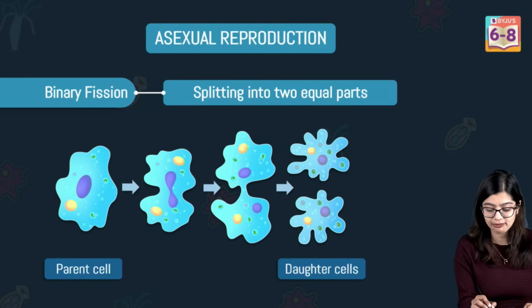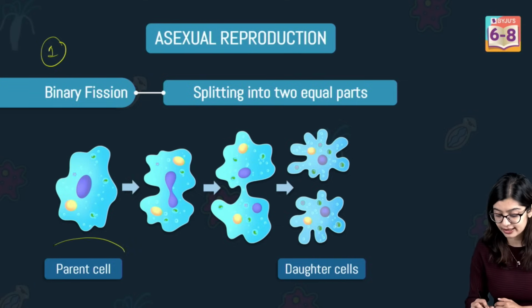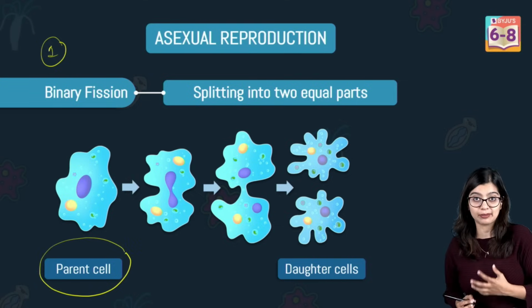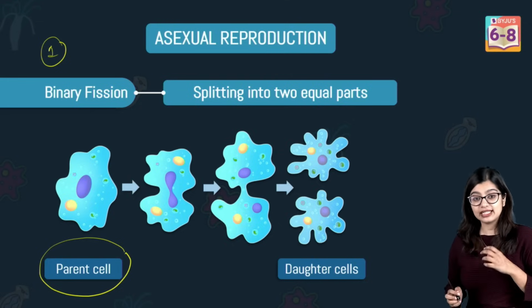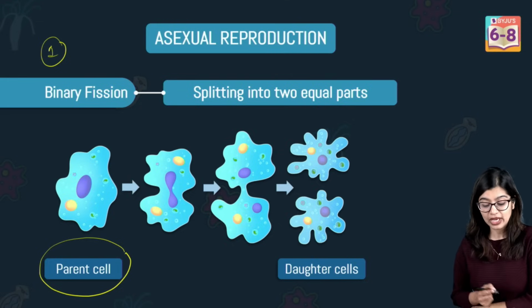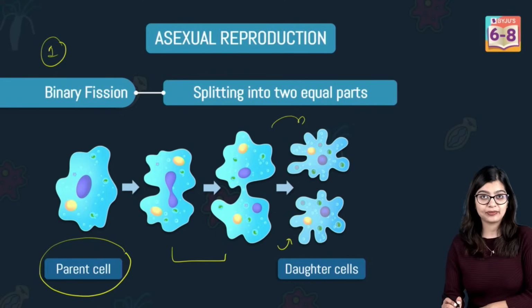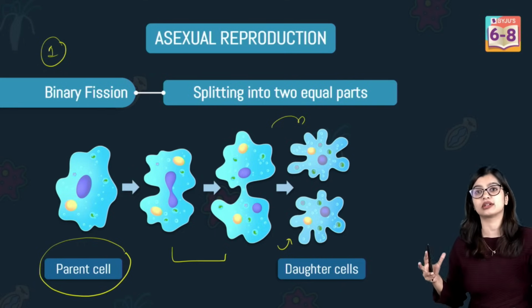Now, first up, we have binary fission, which is often seen in amoeba, wherein we see that there is an adult amoeba, which we call the parent amoeba or the parent cell. And we see that this amoeba will undergo various changes within its body, such that it will split and it will give rise to 2 daughter cells.